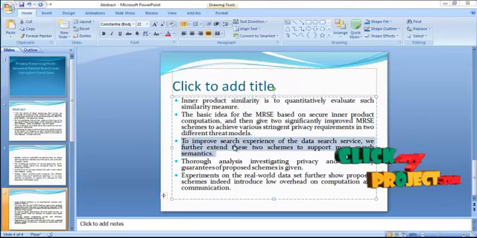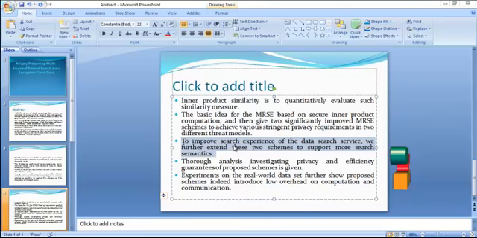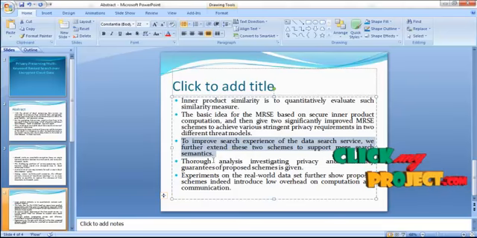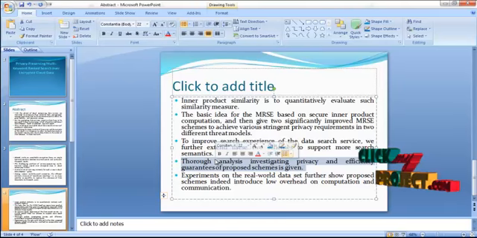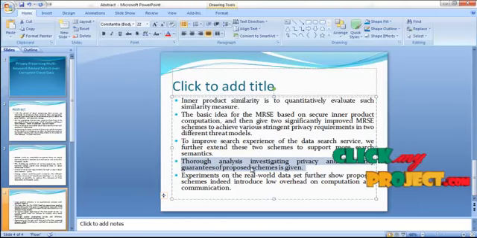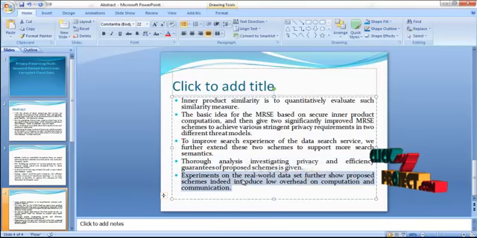To improve the search experience of the data search service, we further extend these two schemes to support more search semantics. Through analysis, investigating privacy and efficiency guarantees of the proposed schemes is given. Experiments on the real-world data set further show the proposed schemes indeed introduce low overhead on computation and communication.